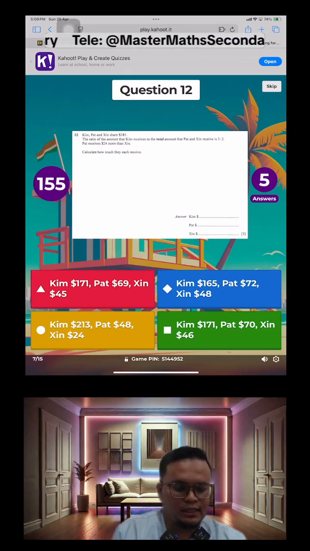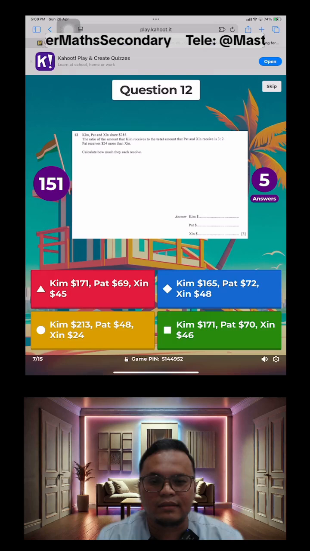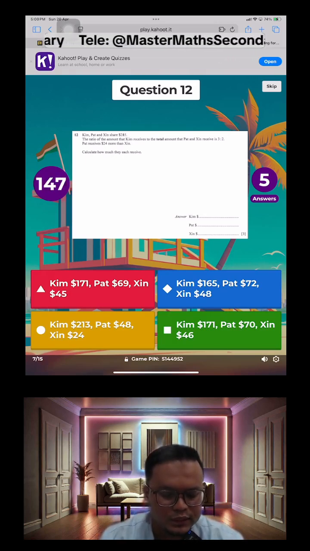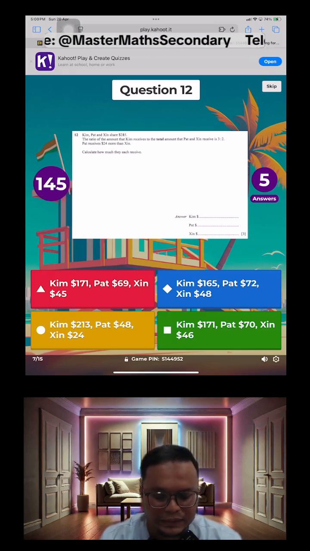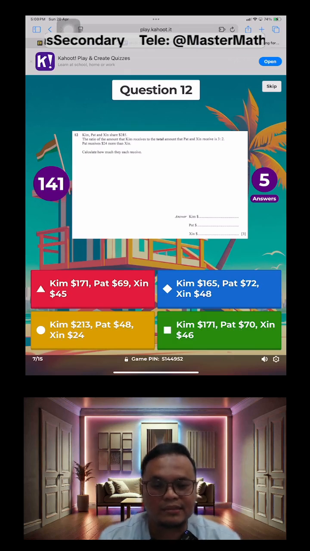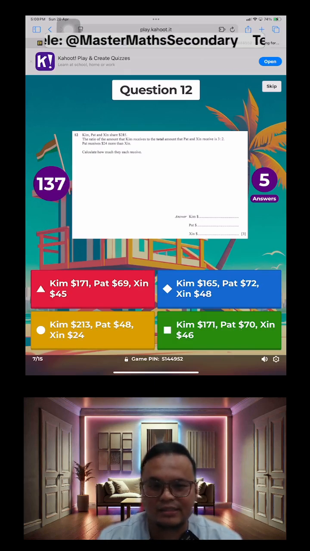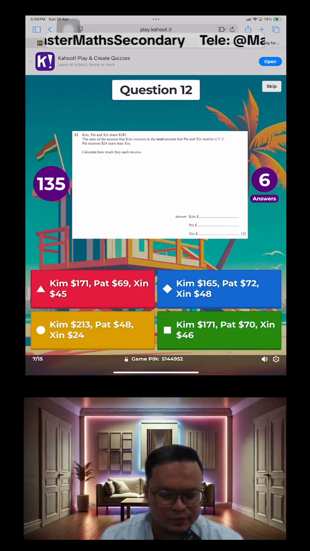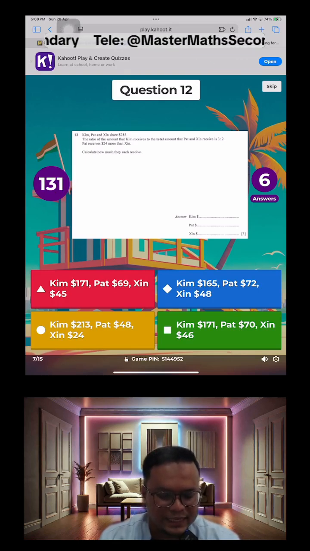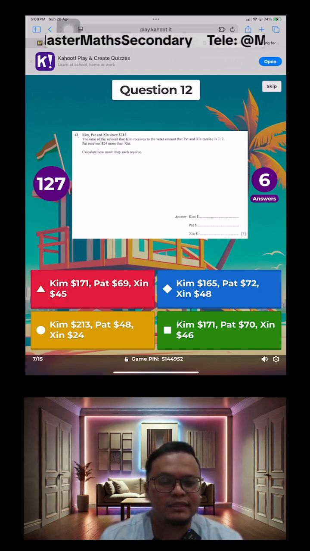This 3:2 is actually the ratio of Kim to Pat and Sin. So Kim is 3 units and Pat and Sin are 2 units. And further they added one more piece of information: Pat receives $24 more than Sin.